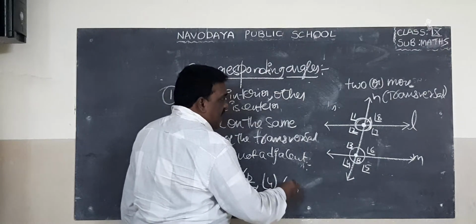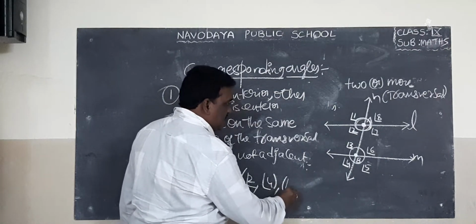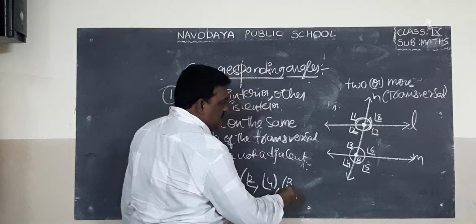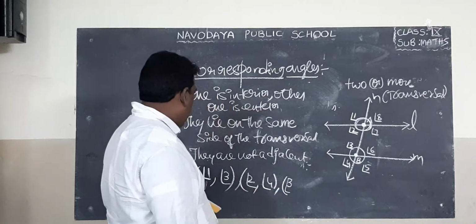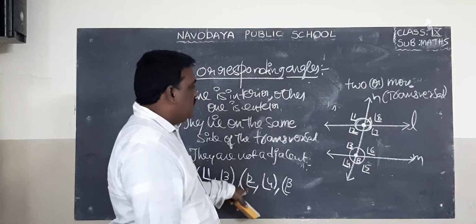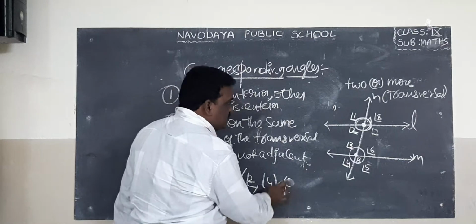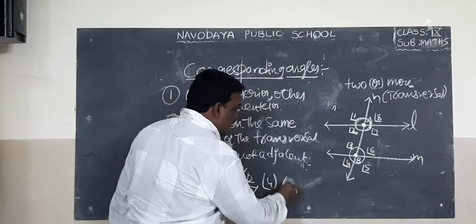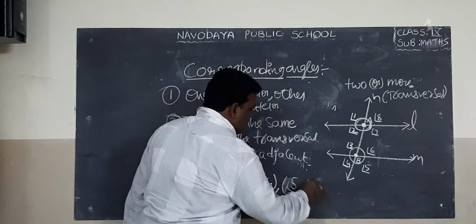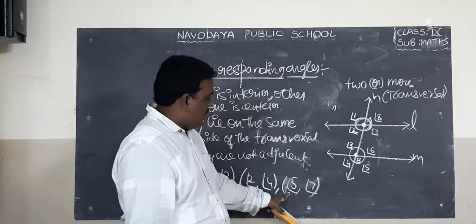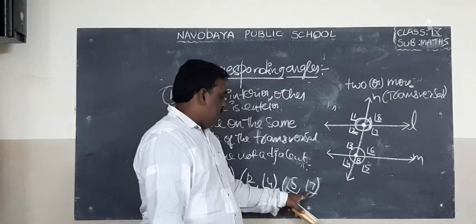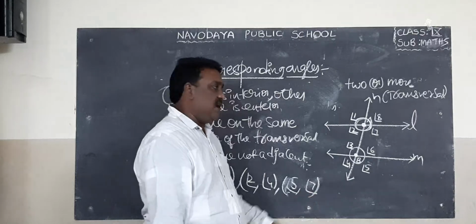Next, angle 1, angle 3. Angle 2, angle 4. Next one is what? Angle 5, angle 7. What is angle 5? Exterior angle. What is angle 7? Interior angle.